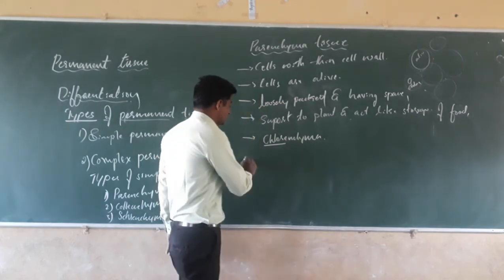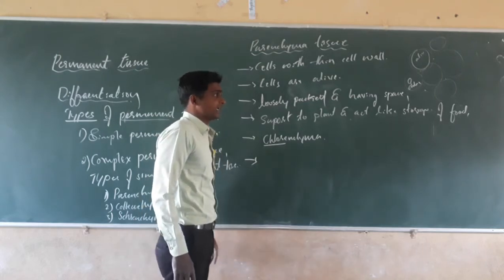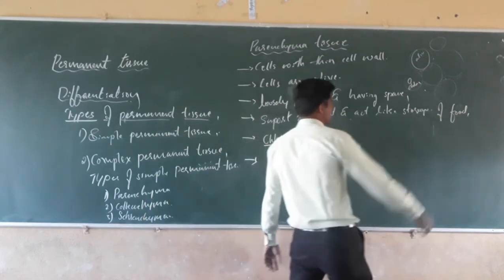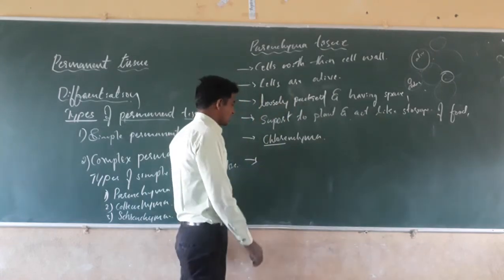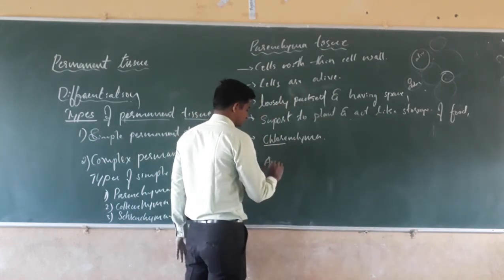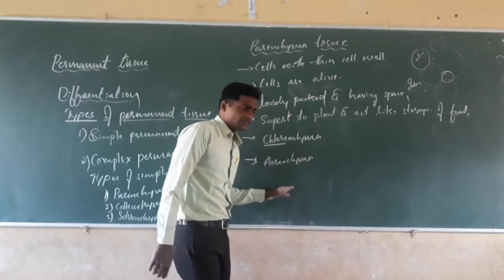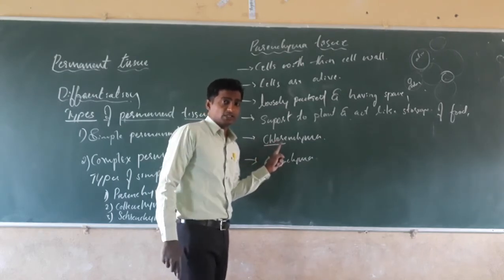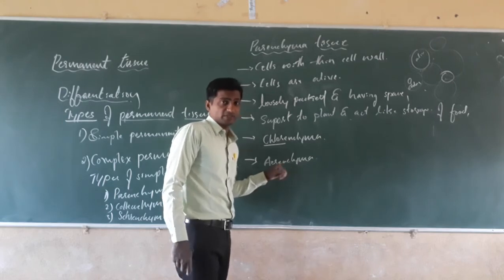And see what happens. Some parenchyma contains air bubbles, air gaps in between them, more air gaps. Such parenchyma is called the aerenchyma. The parenchyma which contains chlorophyll pigments helps in photosynthesis and is called chlorenchyma, and some parenchyma tissue contains air gaps in between the cells.